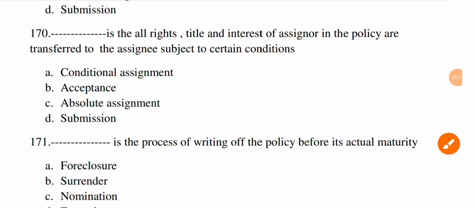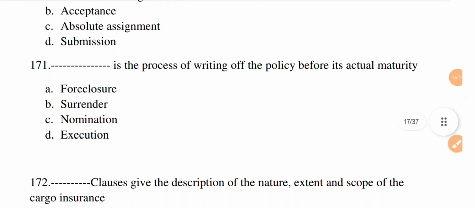Next question. Dash is the process of writing off the policy before its actual maturity. Option A, foreclosure, B, surrender, C, nomination, and D, execution. The correct option is B, surrender.